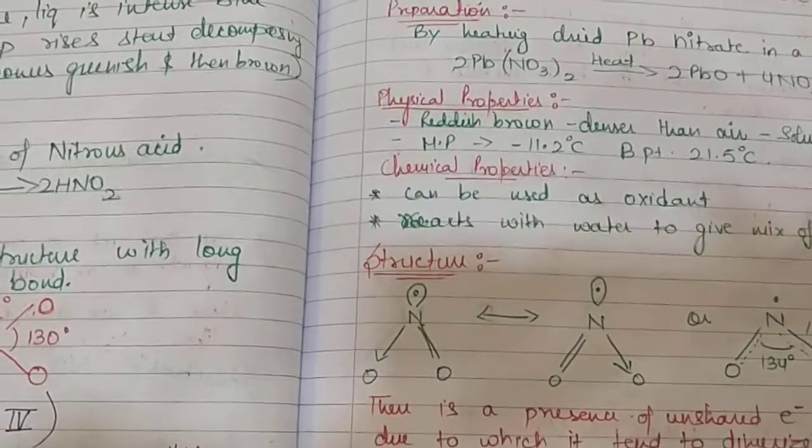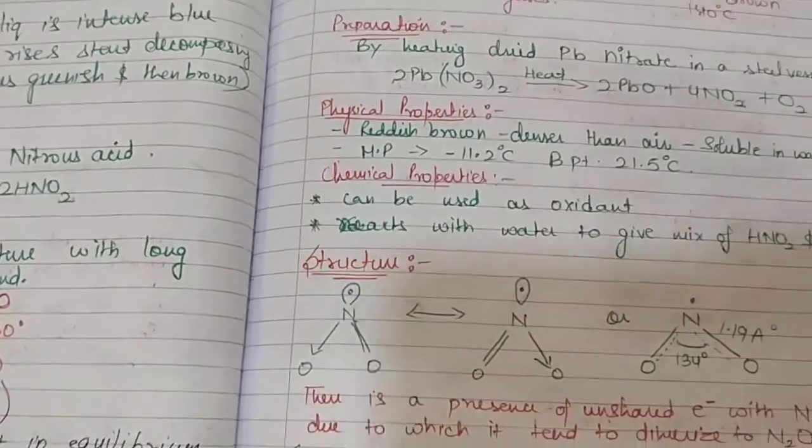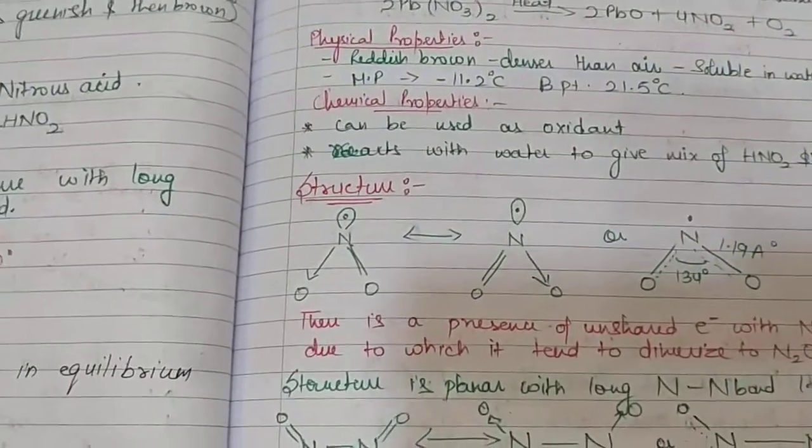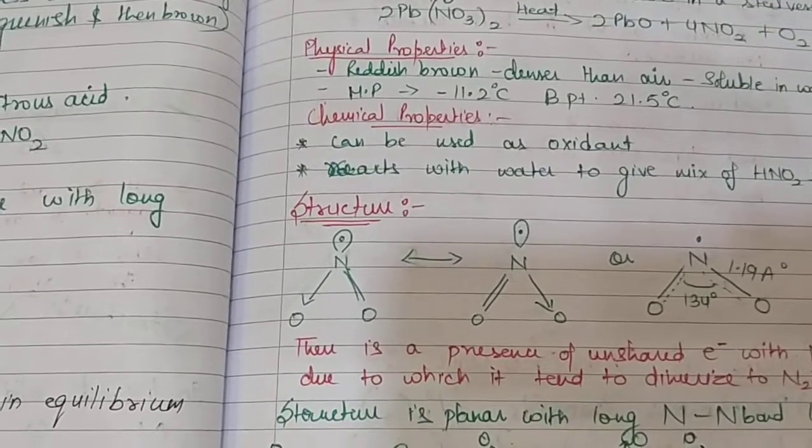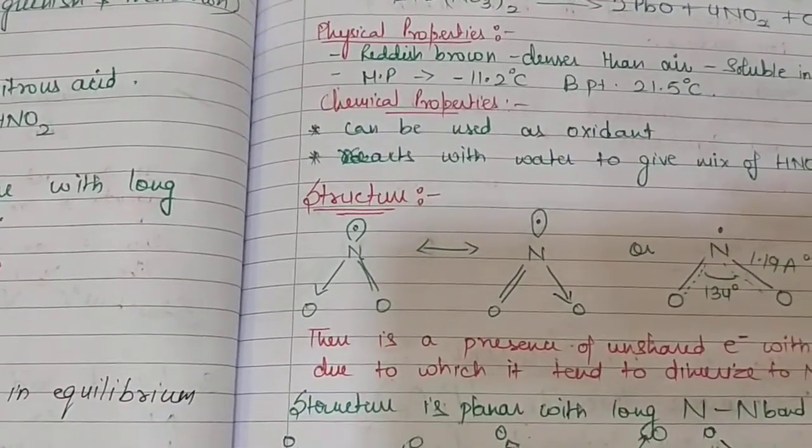Now, the chemical properties are that it can act as an oxidizing agent. Almost all the oxides of nitrogen act as oxidizing agents. So this is one of the chemical properties of all the oxides of nitrogen.